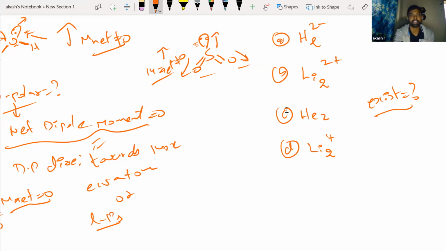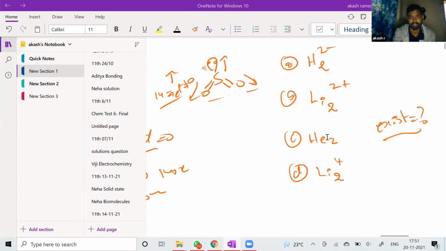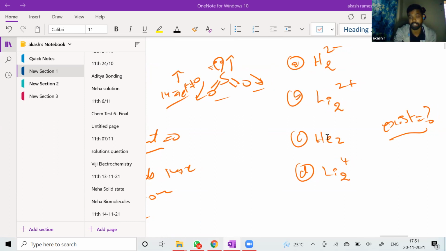Okay, good. Ashwath, are you there? Ashwath, I think is there in the chat. Can you answer this question, Ashwath? Let me show it to you. So these are the 4 compounds, right? There are 4 ions or compounds, whatever it is. Which of them exist is the question.